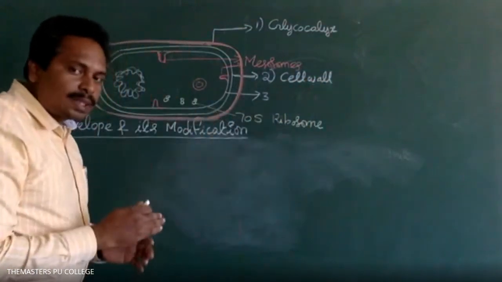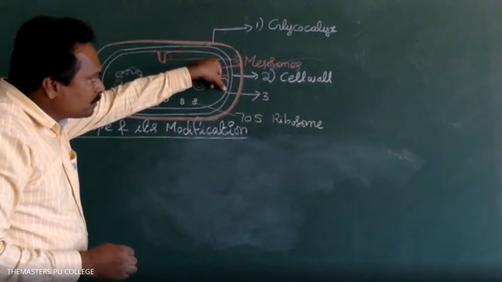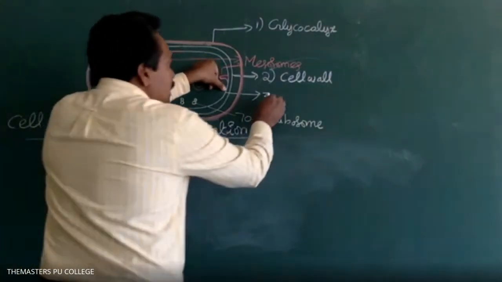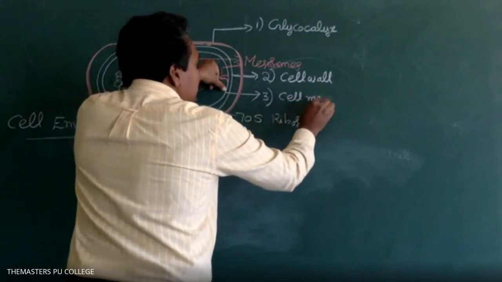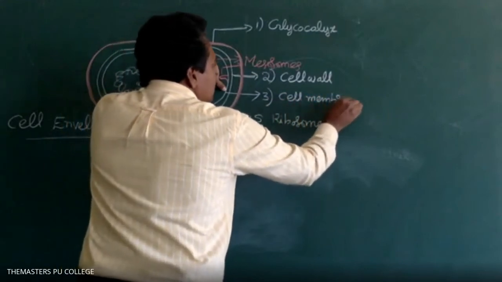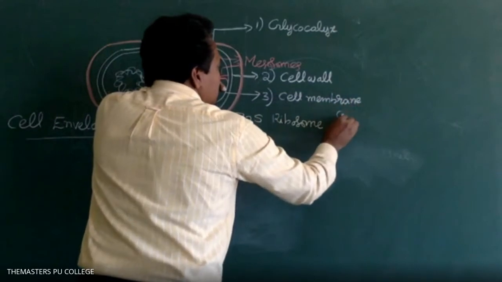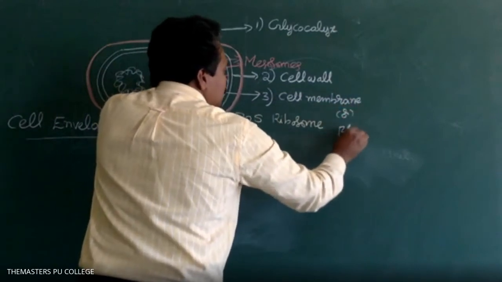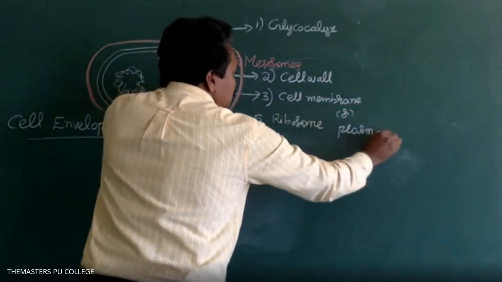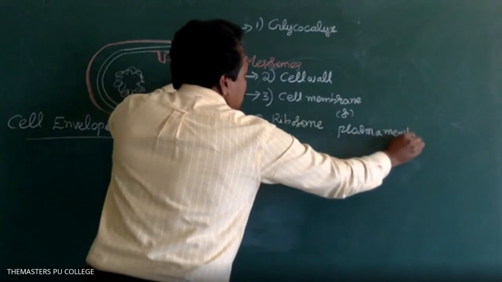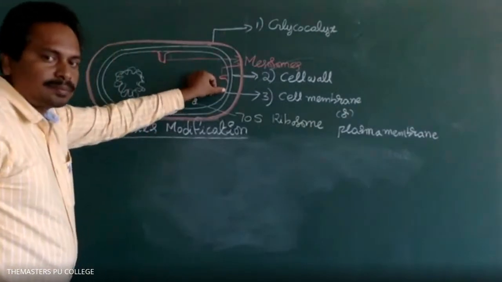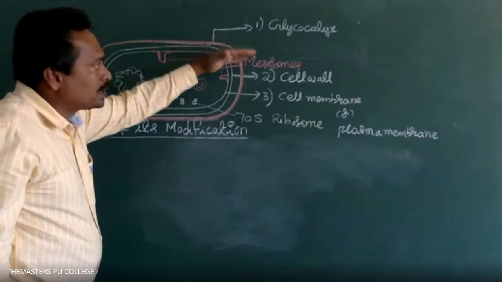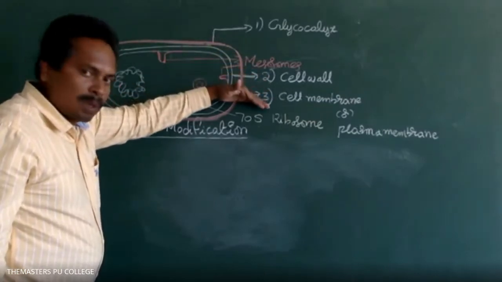The innermost layer is the cell membrane or plasma membrane. How many layers are there? Three layers: glycocalyx, cell wall, cell membrane.